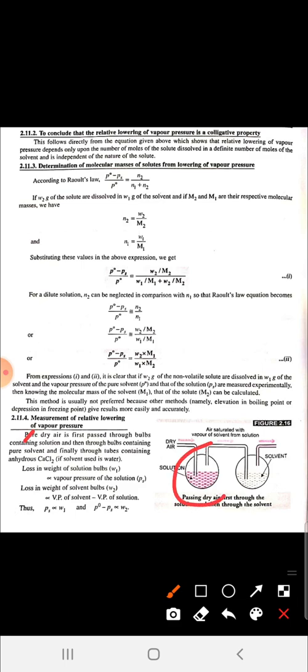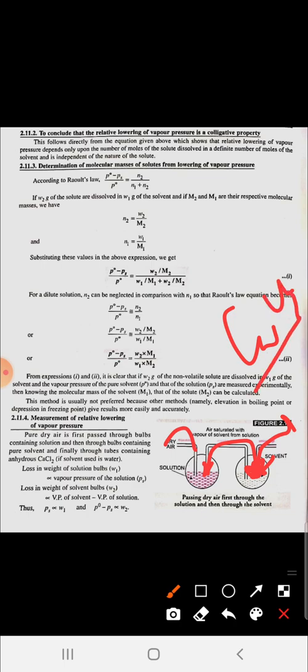The measurement of relative lowering of vapor pressure. Here you can see there are two jars. In the first one there is a solution, and in the second one there is a solvent, and we are passing dry air through them. When we pass dry air through this, the dry air will absorb some vapors of the solution here, then go to the next container, where it absorbs some solvent molecules, and it comes out again and is put in the calcium chloride solution.